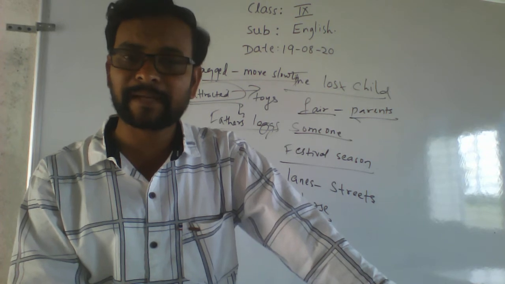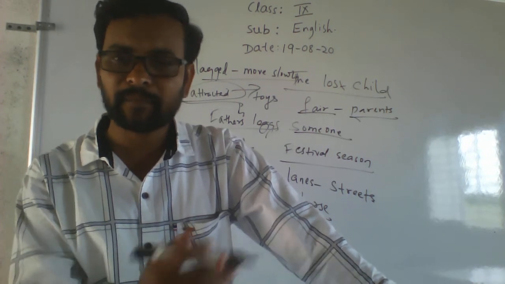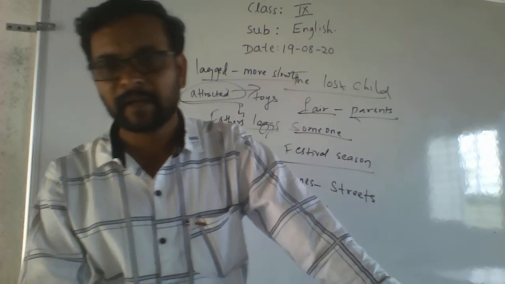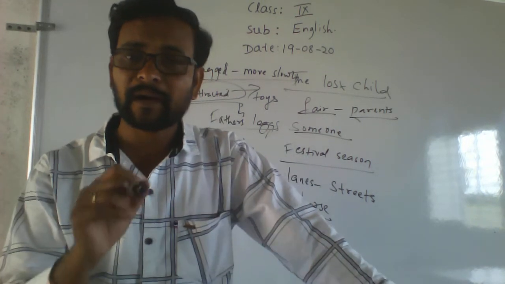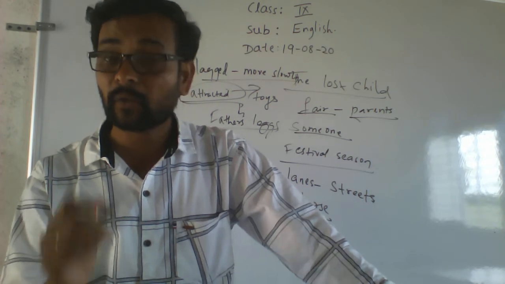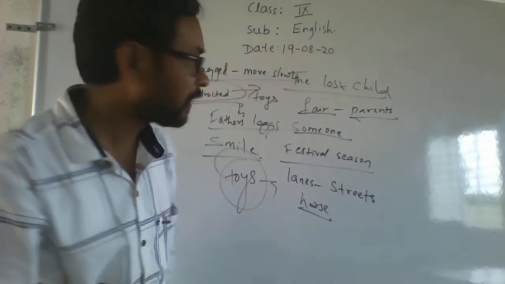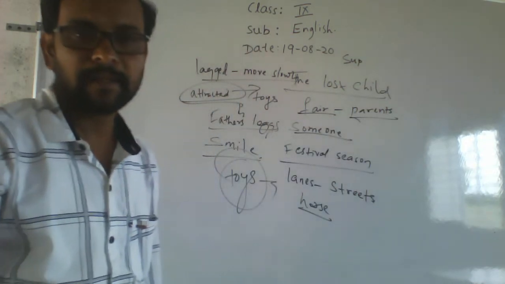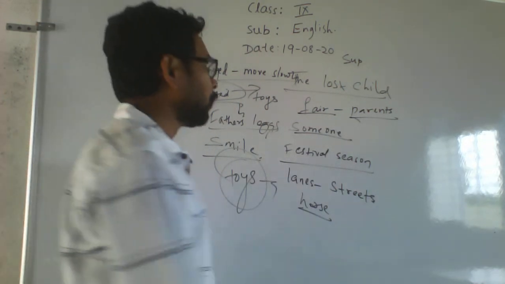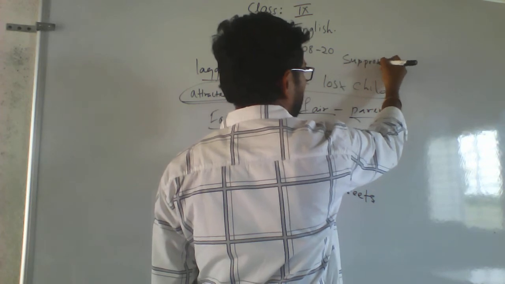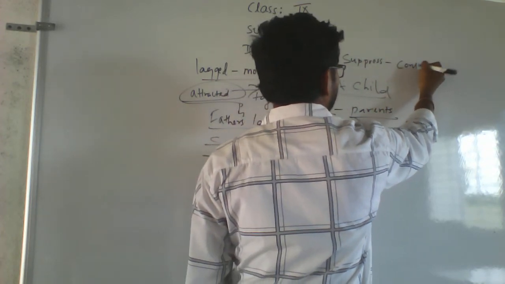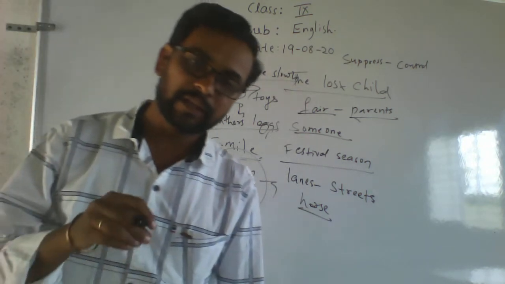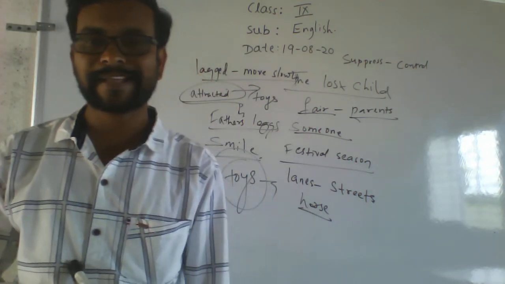What was his desire? He wants to collect the different types of toys. That was his desire. So here he could not control it. Suppress means control. What do you mean by suppress? Suppress means control. Write down the meaning. He could not control the desire.